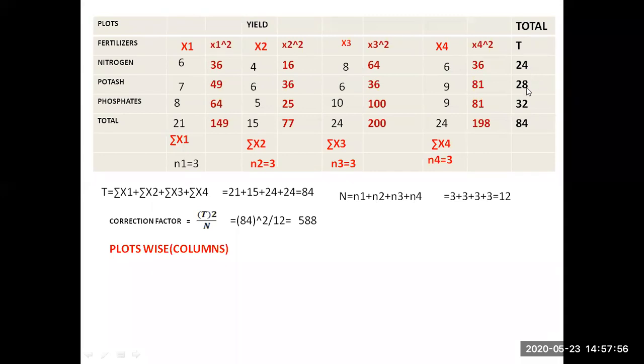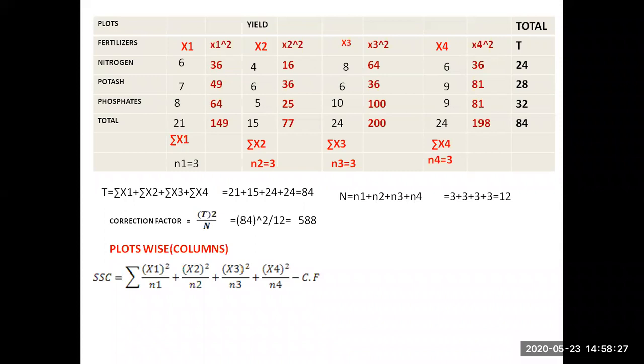Suppose 24 plus 28 plus 32 is 84. Here also, if you add these values 21, 15, 24, 24, we get 84 only. And n is 12 here also. Each has 4 values: 4 plus 4 is 8, plus 4 is 12. So the correction factor, both column wise and row wise, is the same. So plot wise, column wise, you are going to get SSC.